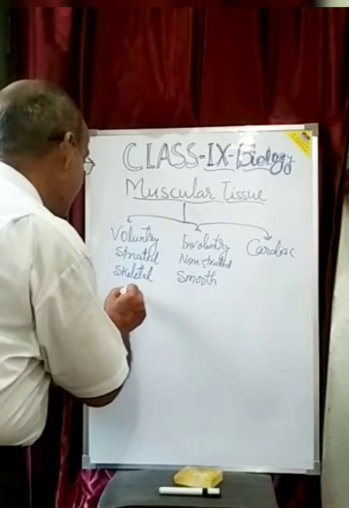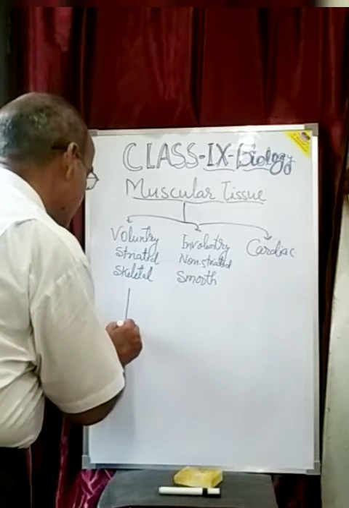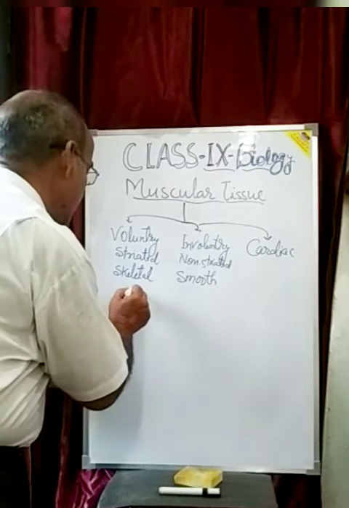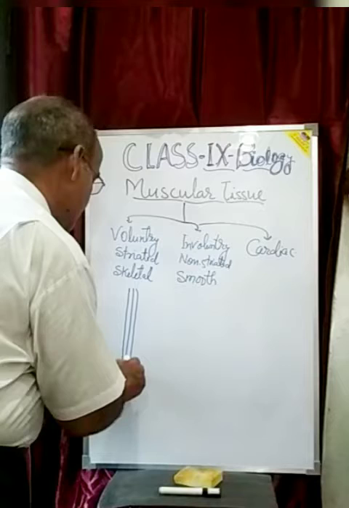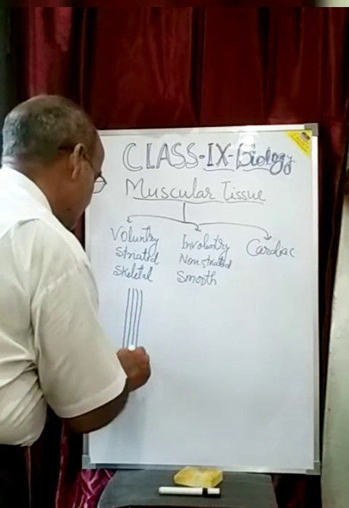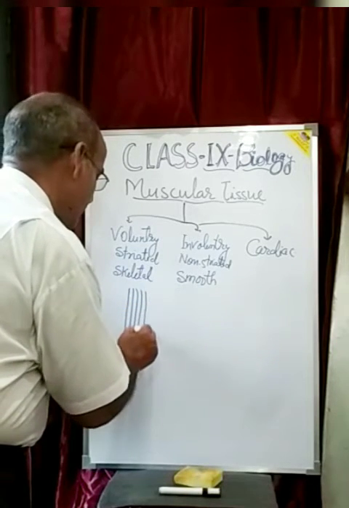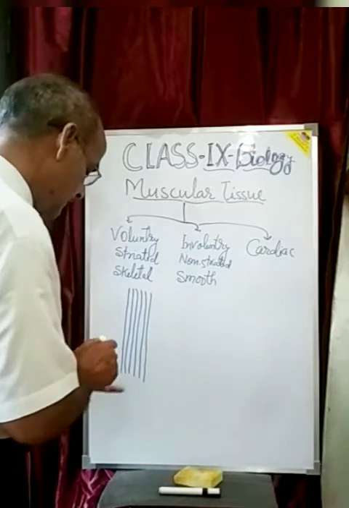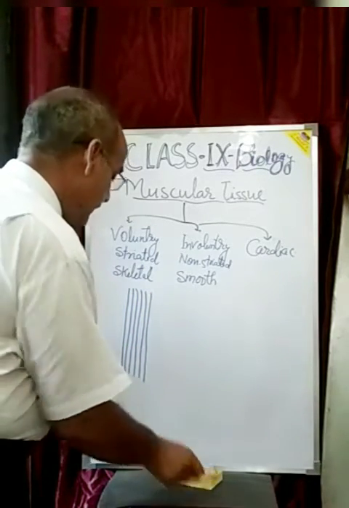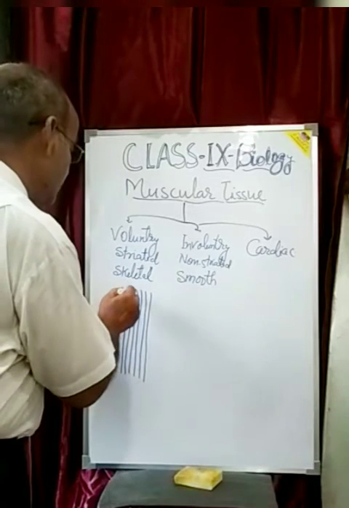These are the striated muscles. The muscular tissue is found in long, fibrous, proteinous muscular bundles, and this bundle is made of cells which are multinucleated.